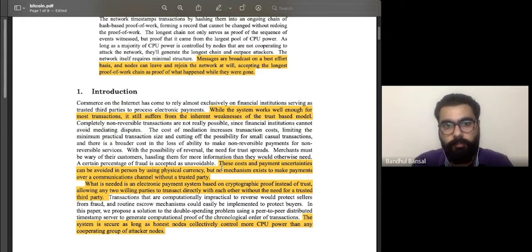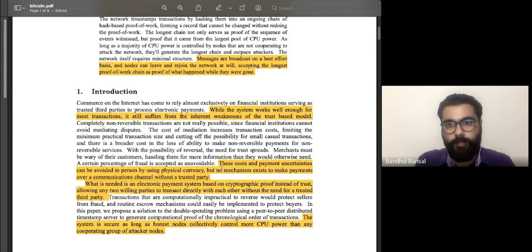If I'm paying you in cash, in that particular instance there is no third party needed. I'm paying you directly with the cash. All of these could be avoided if we use physical currency, and then we do not need a trusted third party. You do not need another person to send cash, right? So this is one of the solutions that already exists in this particular model. But then again, how scalable is that model? You cannot really meet a person sitting in the USA and pay him with cash, right? So that's practically really tough to do.